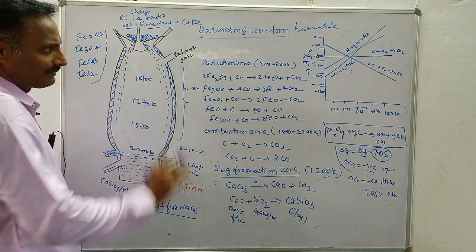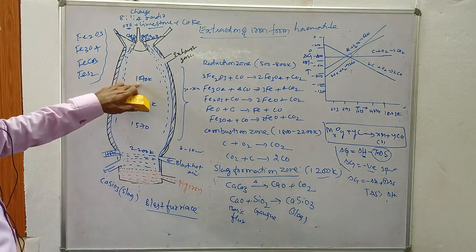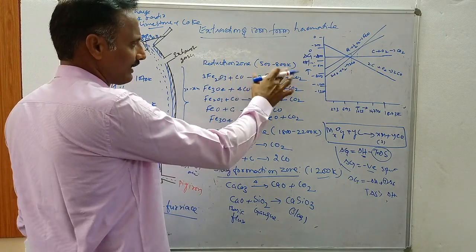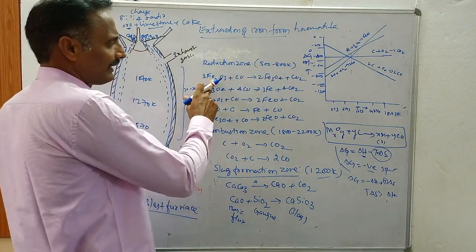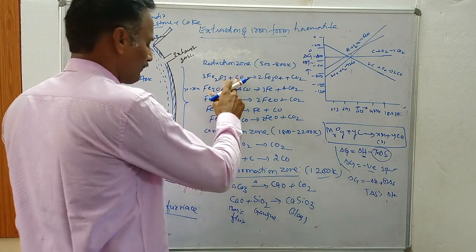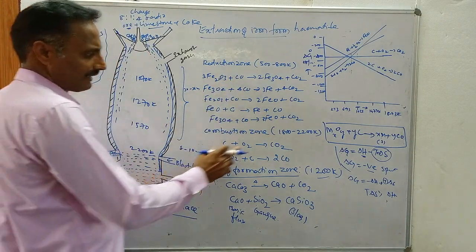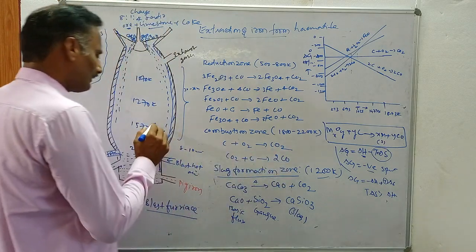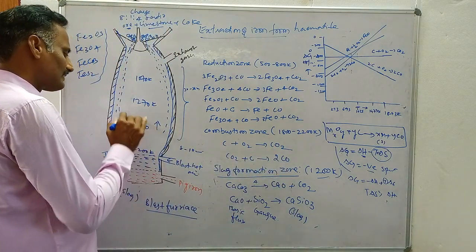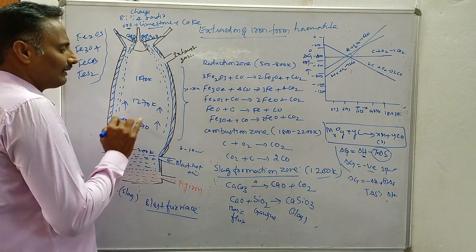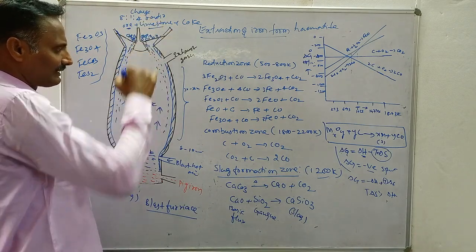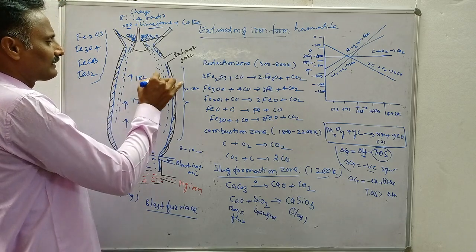Now, what reactions take place in the low temperature zone, at the upper part of the furnace? At the upper part of the blast furnace, the following reactions take place at about 500 to 800 Kelvin. Hematite combines with carbon monoxide. When carbon is burnt with oxygen, you get carbon dioxide, which combines with carbon to give carbon monoxide, and this carbon monoxide gas rises to the top of the furnace. The ore particles are added from the top of the furnace.